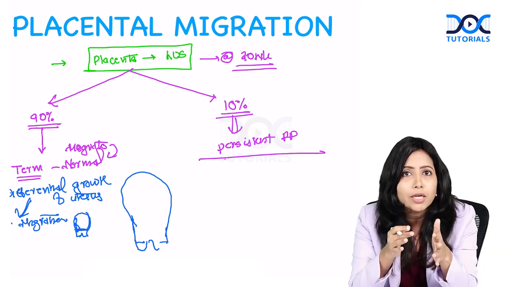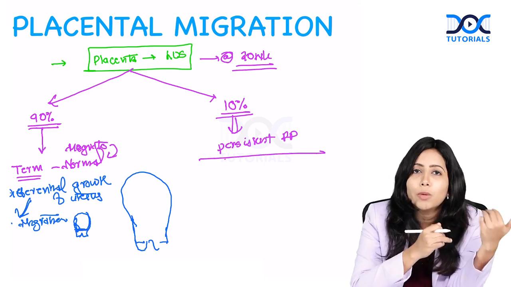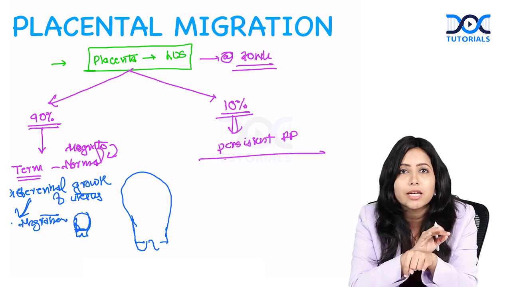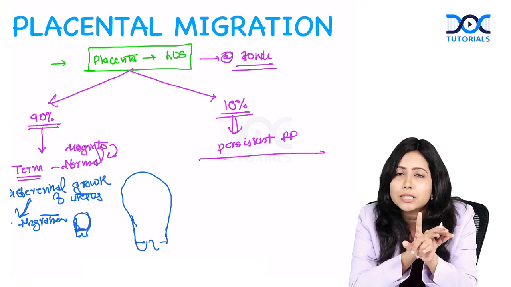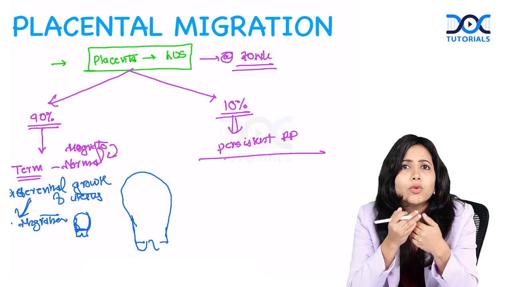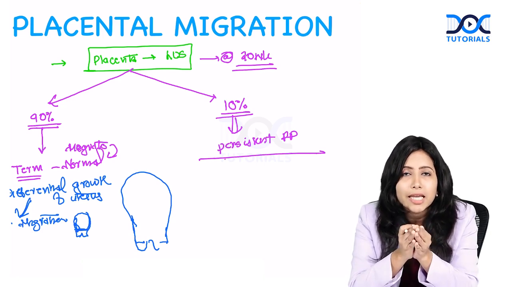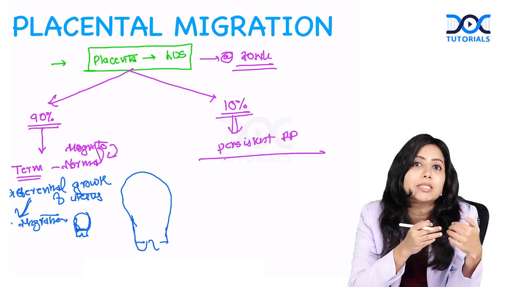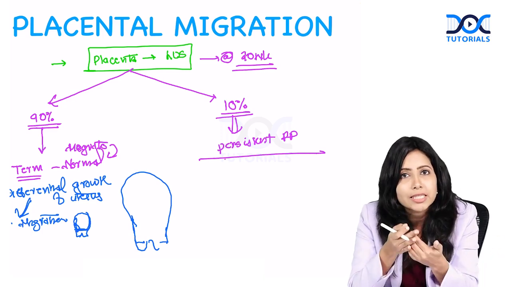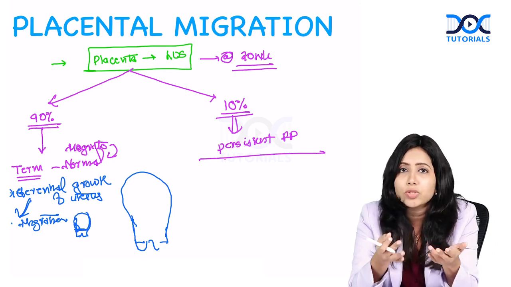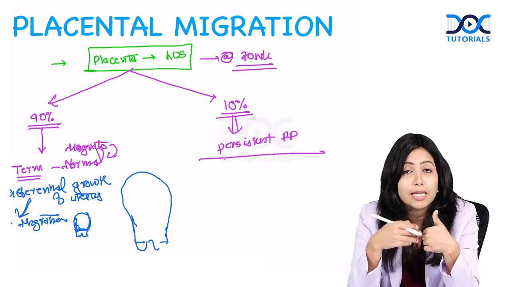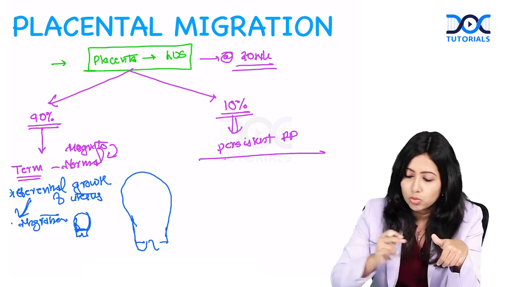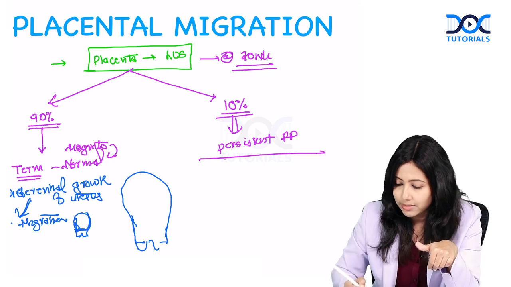Out of 100 women, 90 of them will have a normal placenta by the time of delivery. But there is a chance that 10% can remain. 1 out of 10 women will still have this complication. So what are we going to do for that? I tell her that we will be doing subsequent scans and see where the placenta is. We will be doing a scan at 32 weeks, and mostly it might have migrated by then. If it has not, I will be again repeating the scan at 36 weeks.